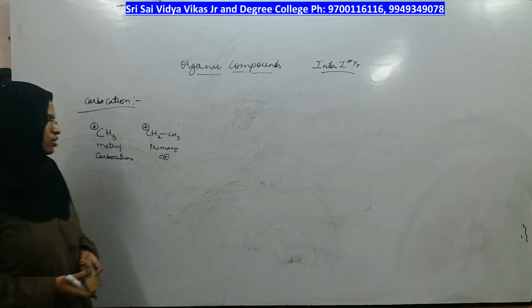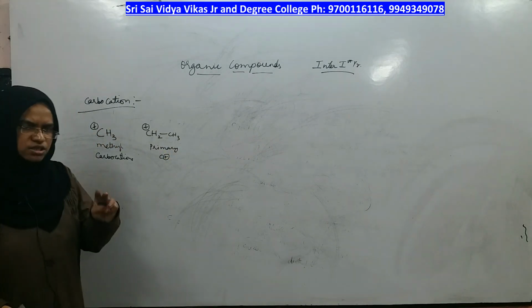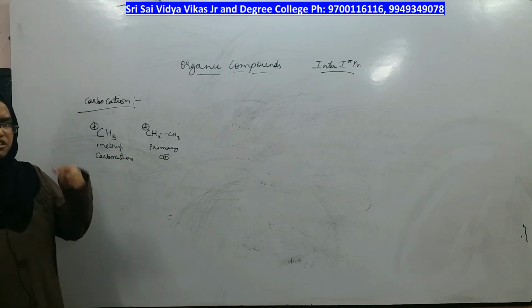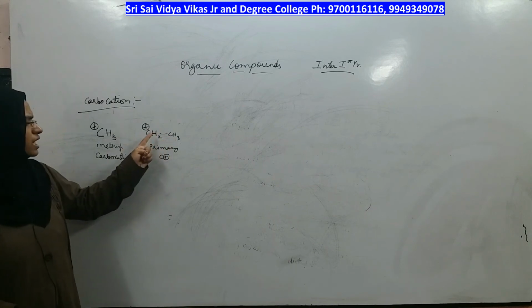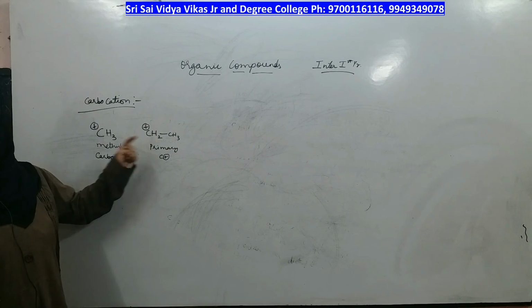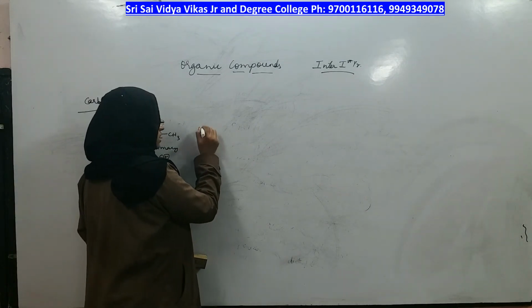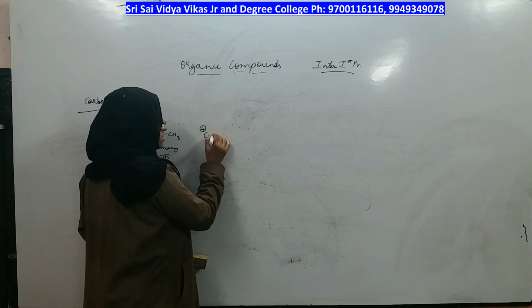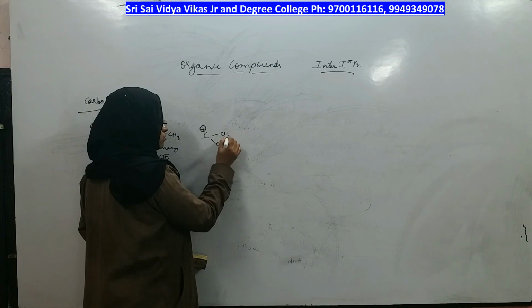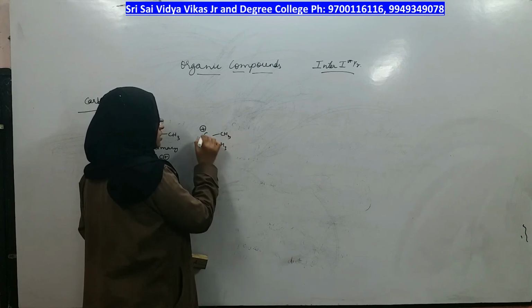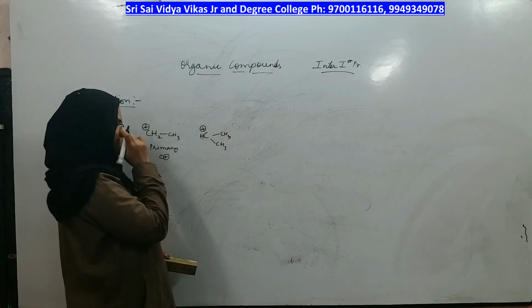Next we have a carbocation in which out of the 3 bonds you are making 2 bonds with carbon and only 1 bond with a hydrogen.